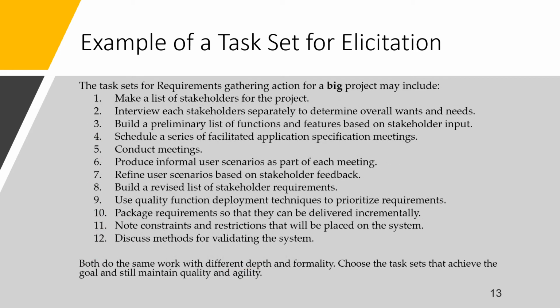Example of task set illustration. A task set for requirement gathering action for a big project may include: make a list of stakeholders for the project, interview each stakeholder separately to determine overall wants and needs, build a preliminary list of functions and features based on the stakeholder inputs, schedule a series of facilitated application specification meetings, conduct the meetings, produce informal user scenarios as part of each meeting, refine user scenarios based on stakeholder feedback, build a revised list of stakeholder requirements.